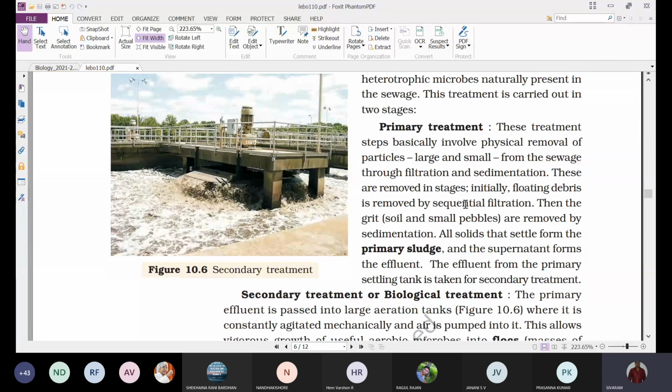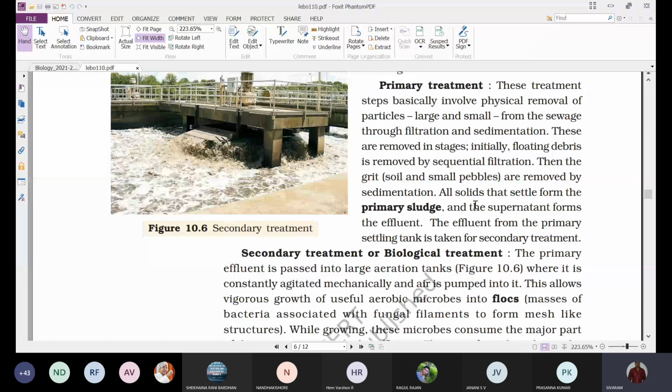Then the grit, that is soil and small pebbles, are removed by sedimentation. That means the water is allowed to stagnate. We will not disturb that water, we make it stagnate. As a result, these small particles slowly move to the bottom of the tank and settle, and this process we call sedimentation. And these sedimented particles are removed.